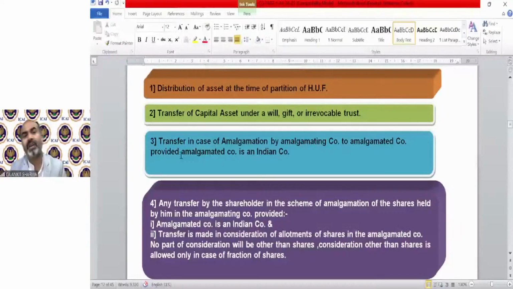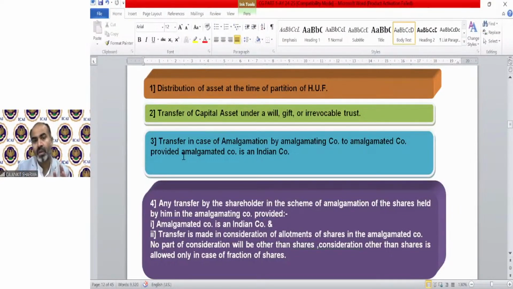So first, point number 3 says transfer in case of amalgamation by the amalgamating company, that means the old company, to the amalgamated company, that means the new company or transferee company, provided the amalgamated company is an Indian company. So if there is a transfer of asset from the amalgamating company to the amalgamated company, that will remain exempted if the amalgamated company is an Indian company.